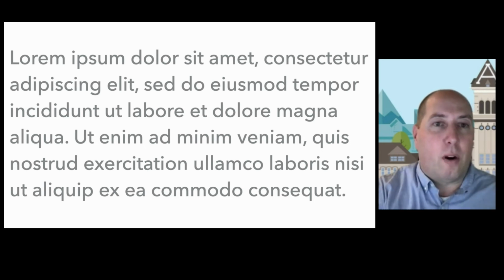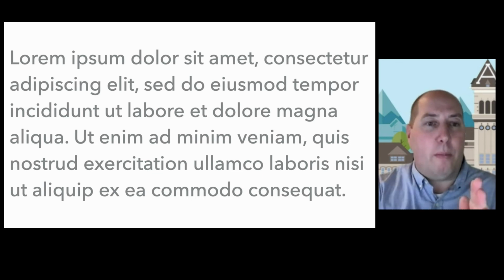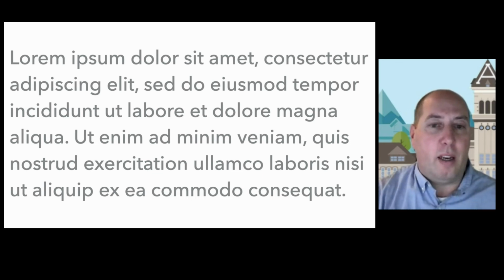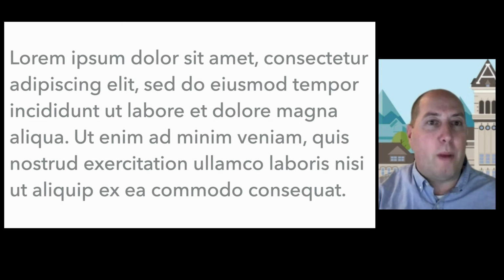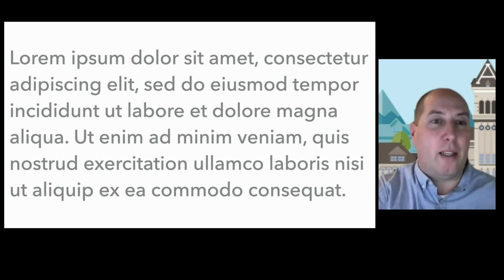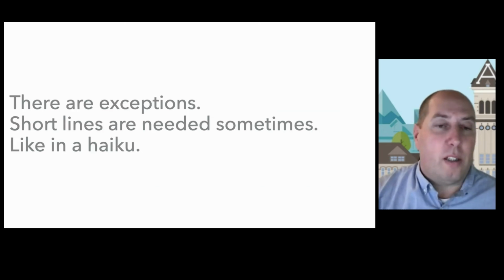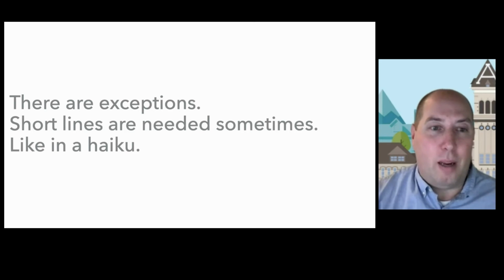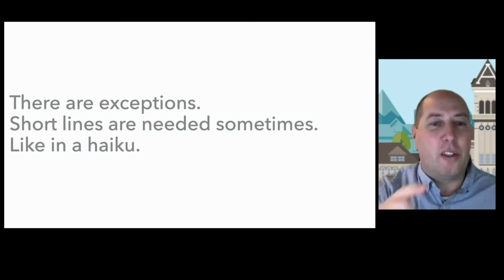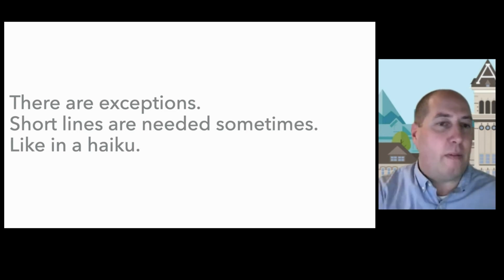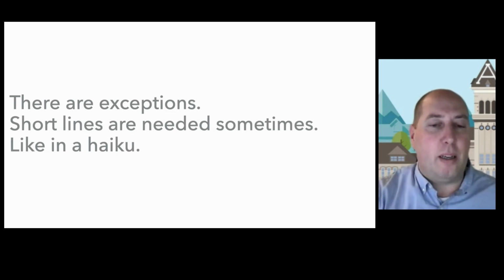If we have very short line lengths, we spend a lot of time wrapping down to the beginning of the next line. If the line lengths are very long, we might lose track as we go back to the next line. We might skip a line or land on the same line, and that introduces overhead. There are exceptions. Short lines are needed sometimes, like in a haiku. With shorter lines, you can get away with smaller line spacing because we don't have to track so far back. The line spacing can be adjusted down to accommodate that.